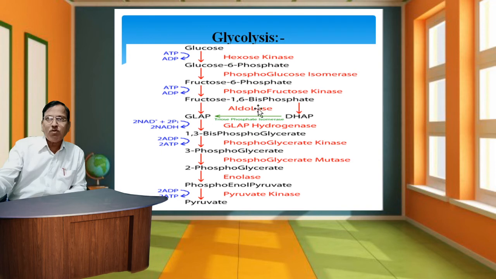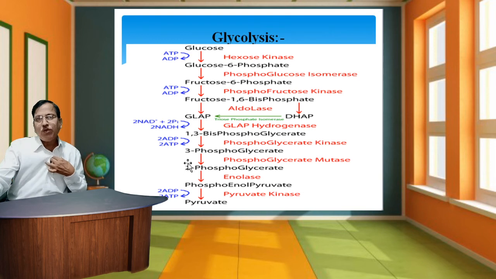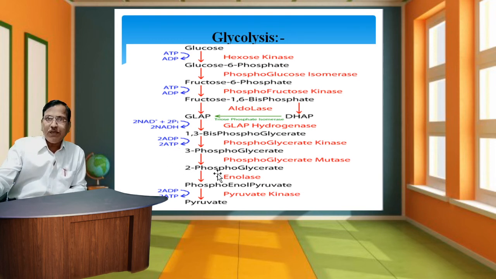In the earlier steps, energy is consumed, and in the second, energy is produced. This second phase is called the energy production phase.